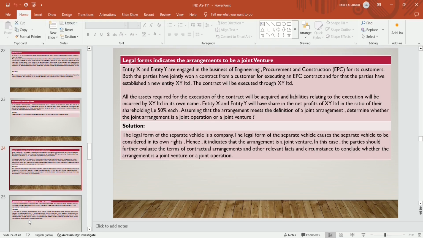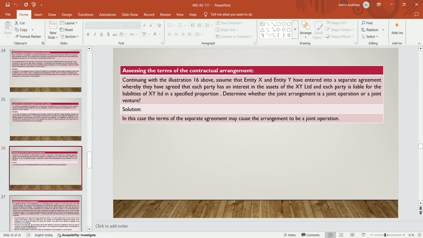With the evidences available, it's a case of joint venture. Now assessing the terms of the contractual arrangements. Continuing with illustration 16, as mentioned in the previous example, assuming that entity X and entity Y have entered into a separate agreement whereby they had agreed that each party has an interest in the assets of XY Limited and each party is liable for the liability in the XY Limited in a specified proportion.